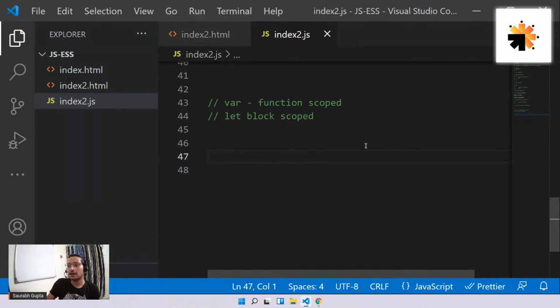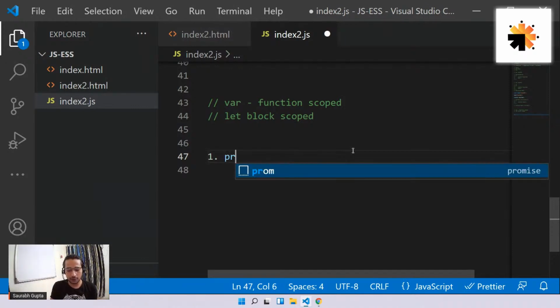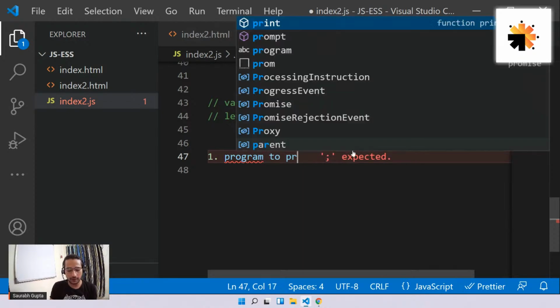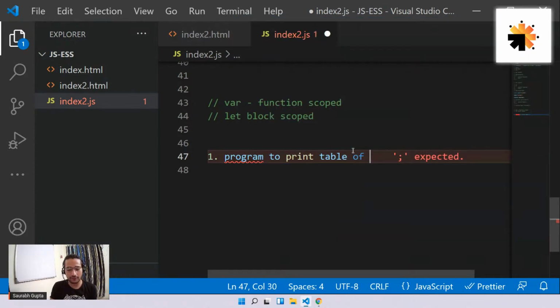Okay, guys. So today's assignment is I want you guys to create a loop. By using a loop, I want you to create a program which prints a table of 5. That's the first program: a program to print the table of 5. This is my first question.